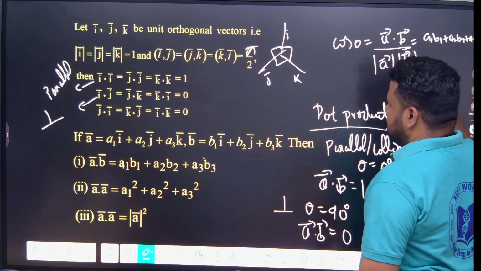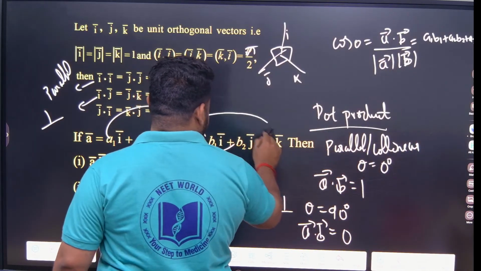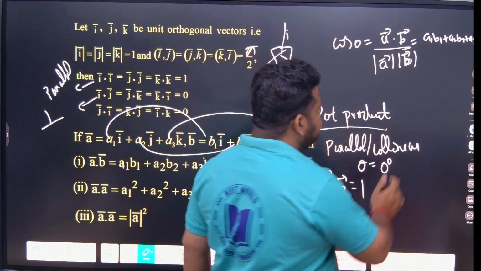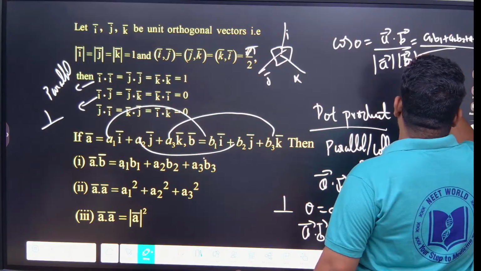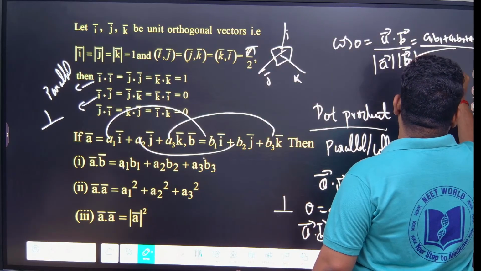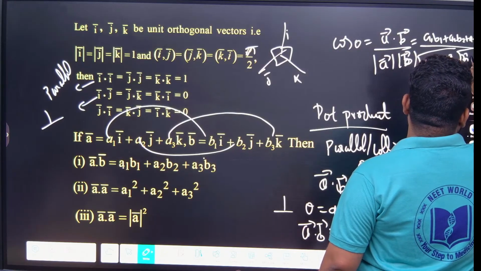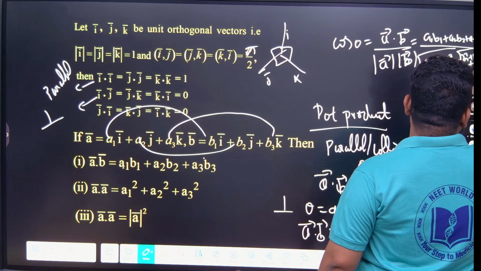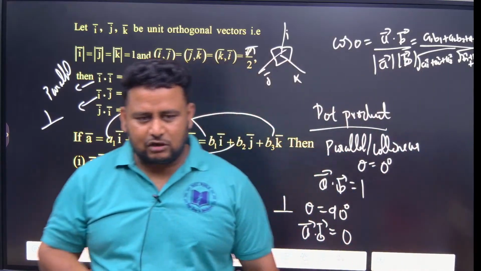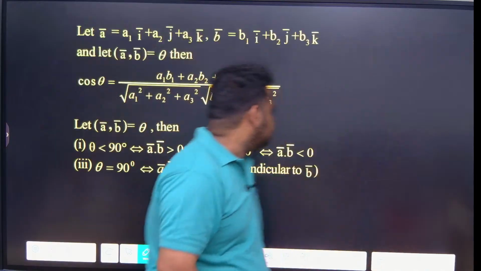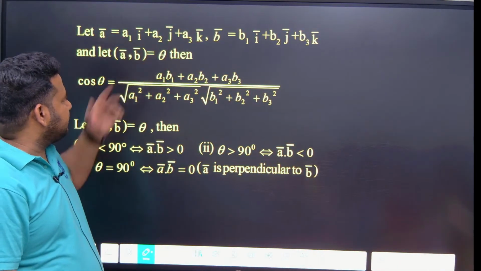Correct? See, this and this, this and this, and this and this, you will multiply and add it. Divided by magnitude of A, which is the square root of A1 square plus A2 square plus A3 square. Magnitude of B is the square root of B1 square plus B2 square plus B3 square. That is what you will have. So that is the value of cos theta. That is the big formula I wrote. From here you can get it.